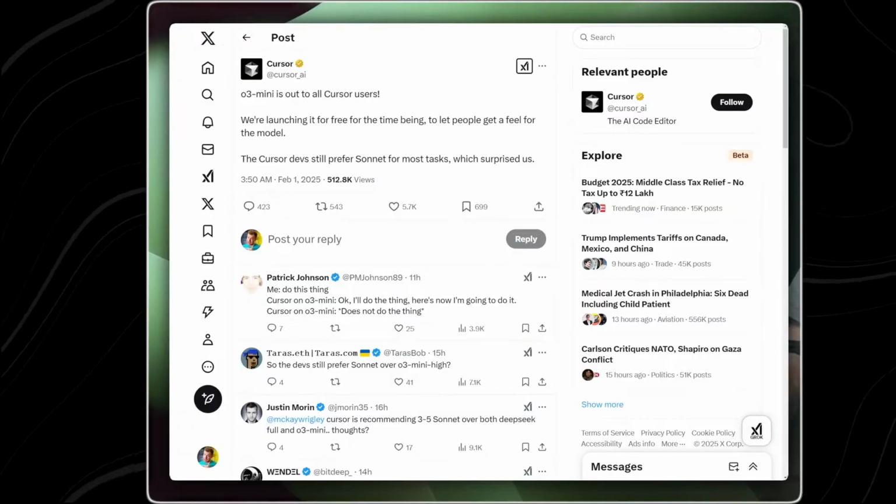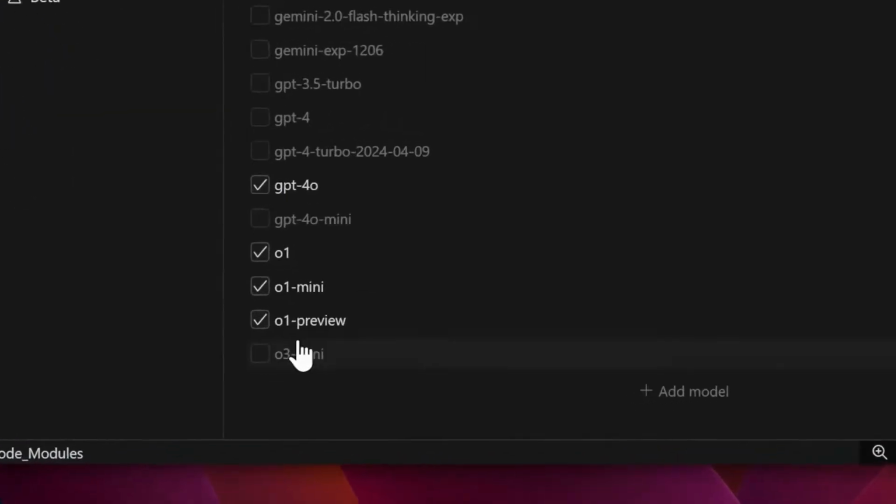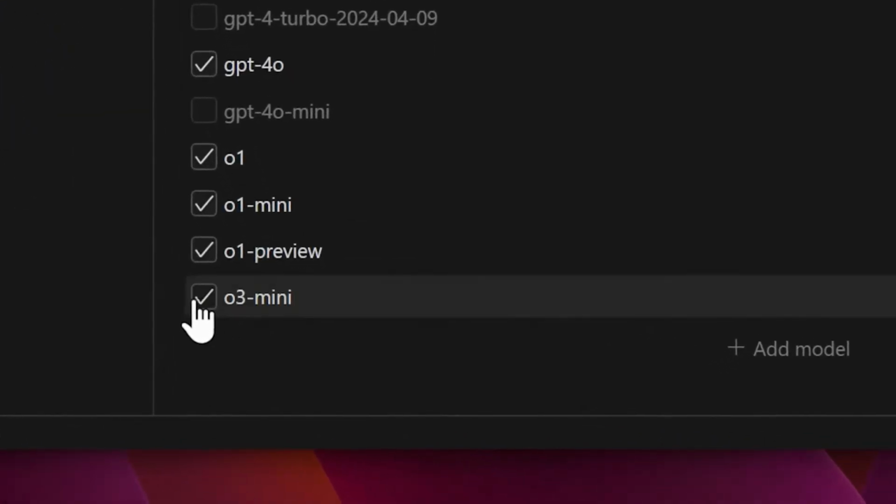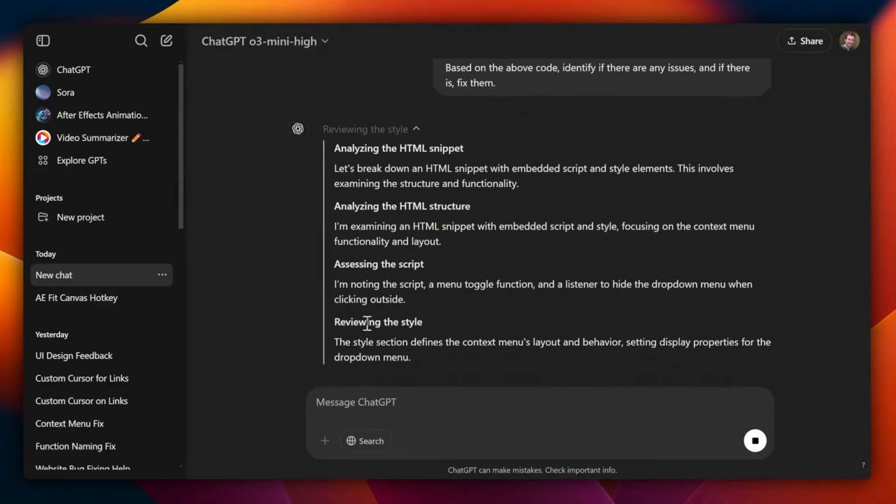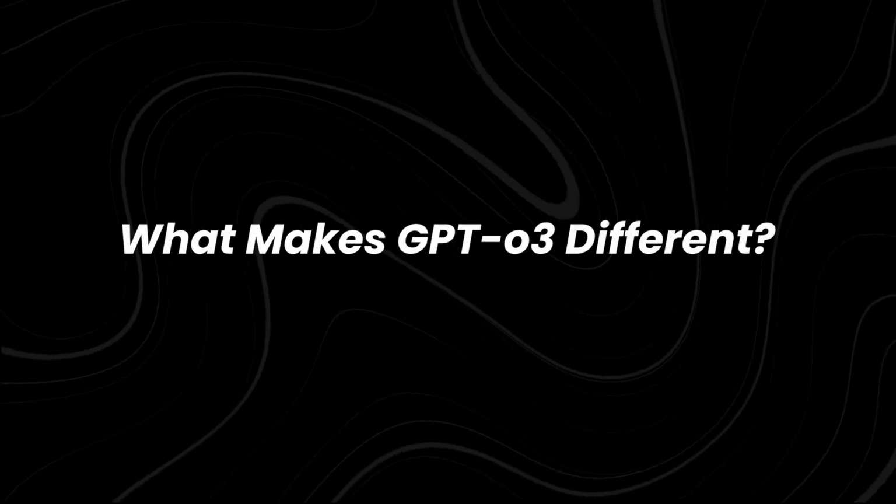A faster, cheaper, and more advanced reasoning model is now available to all ChatGPT users, even on the free tier. But is this enough to stop DeepSeek's momentum? Or is OpenAI playing catch-up? Let's break it down. What makes GPT-o3 different?